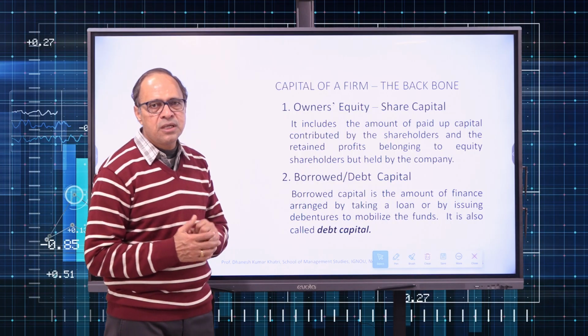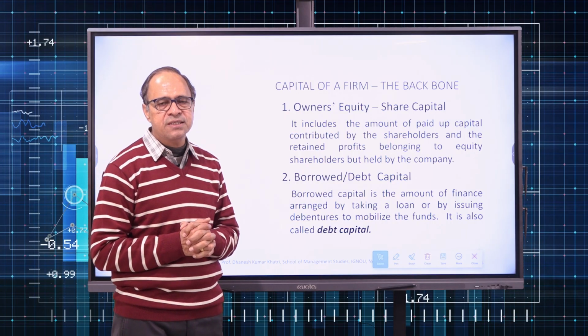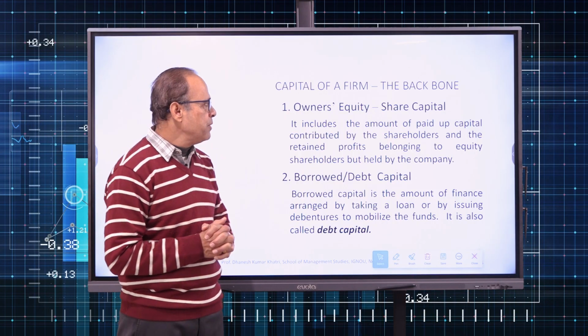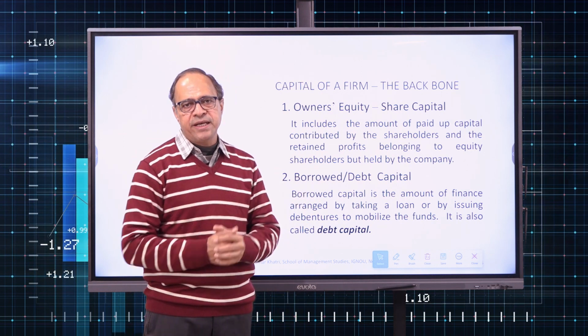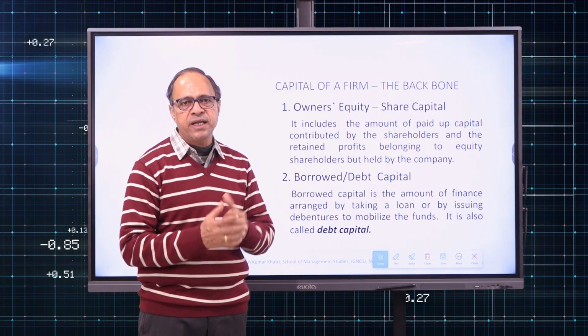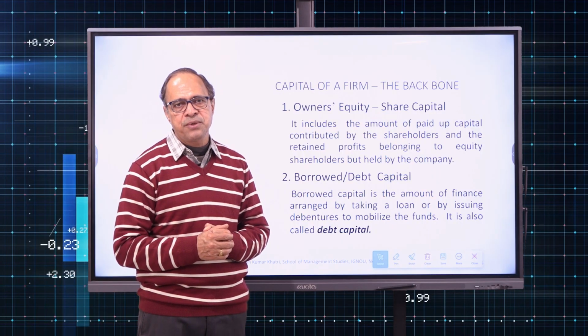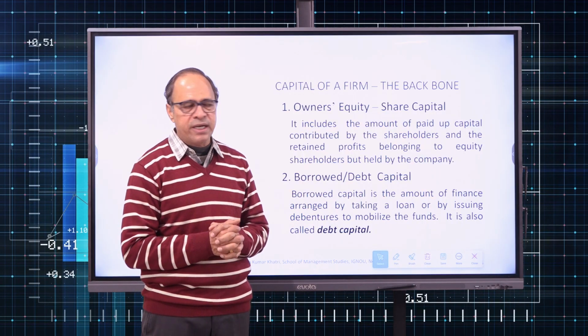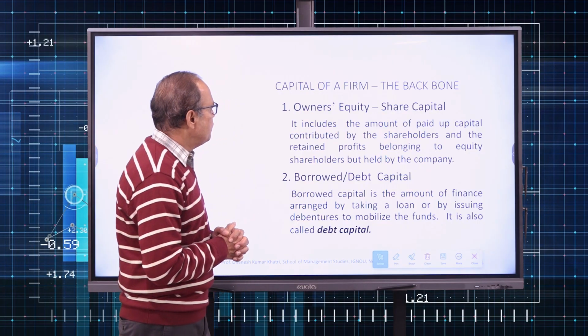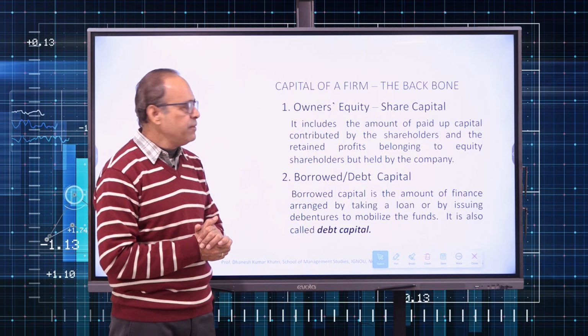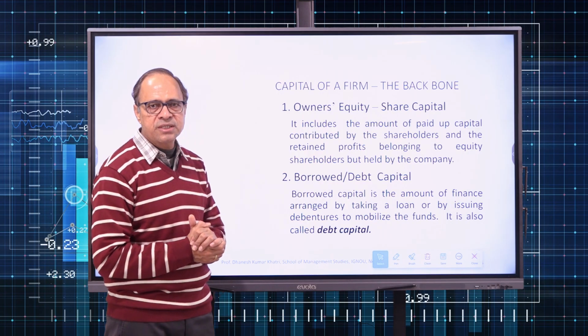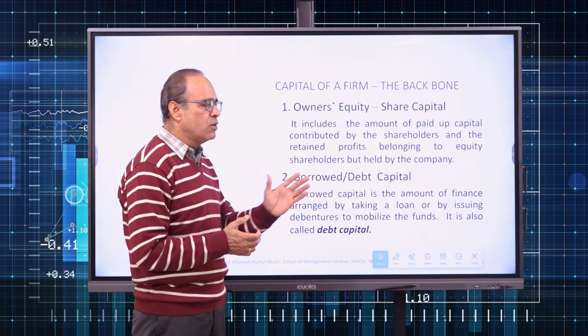Now, the core part. After discussing the limited liability company, how will a limited liability company arrange the finances? What are the sources of finance available for a limited liability company? To quickly have a look at this, we can have two kinds of capital of a company, which is the backbone of the company: owner's capital or owner's equity, and borrowed capital or debt capital.